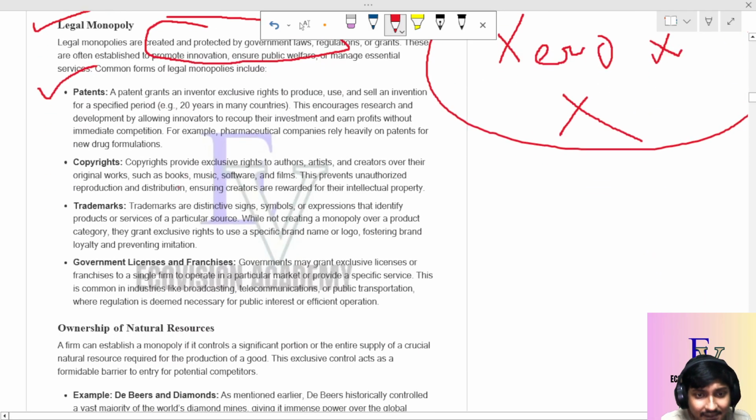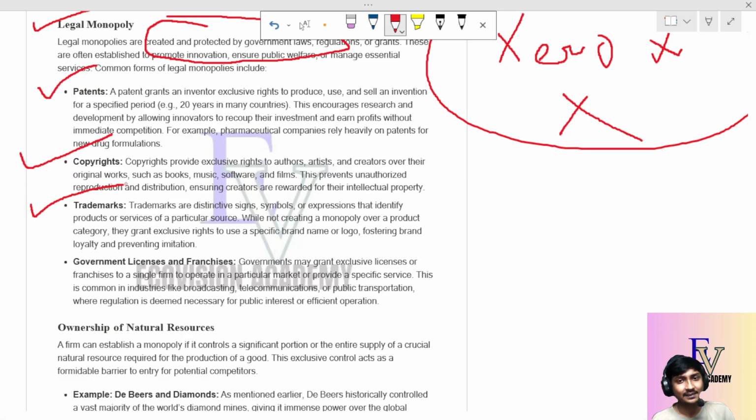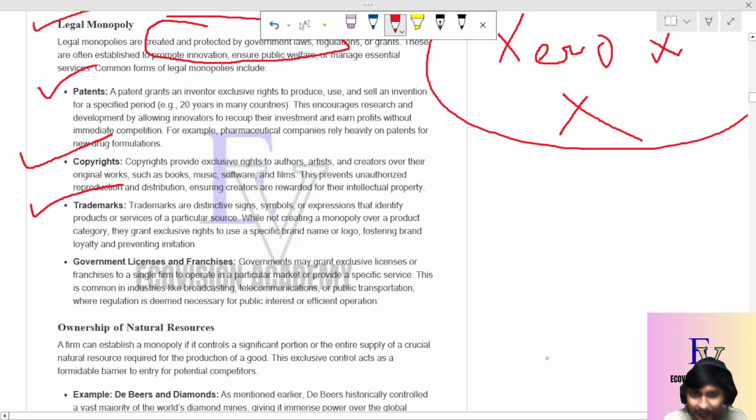Sometimes we go for copyrights and trademarks. These are very easy. Copyrights and trademarks mean that what I use cannot be used by others. This becomes a copyright. Suppose these are the notes I am using in this video. These notes are made by Ecovision Academy.